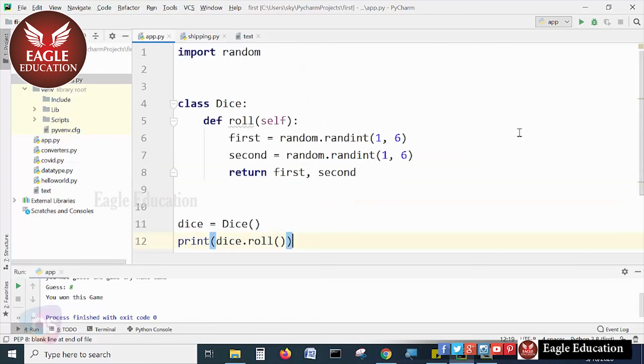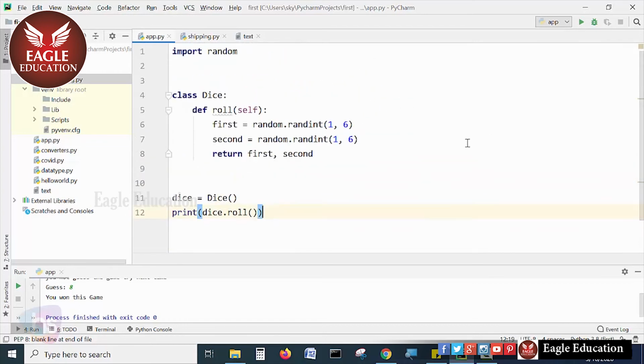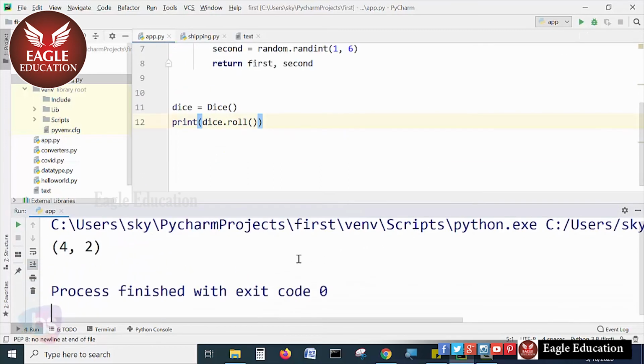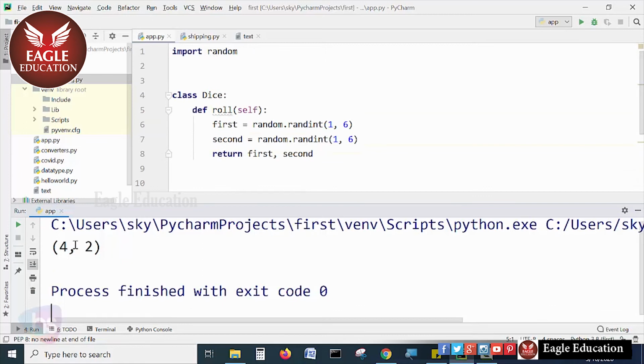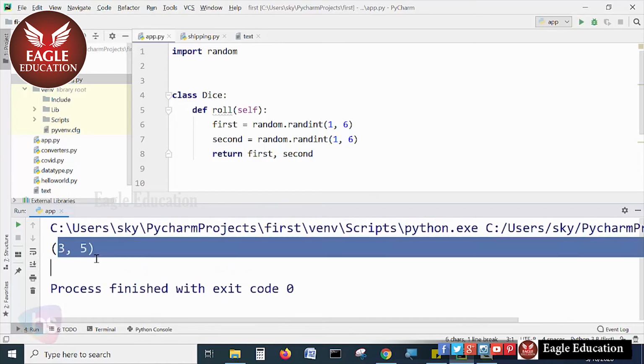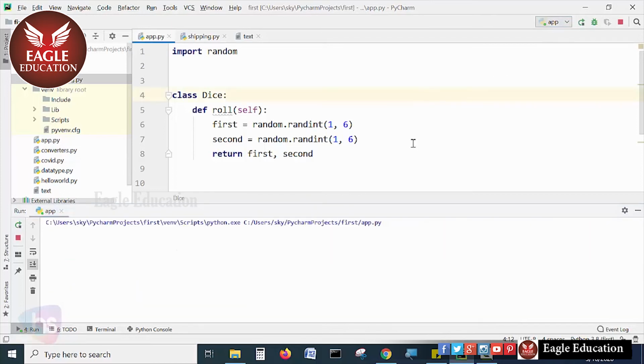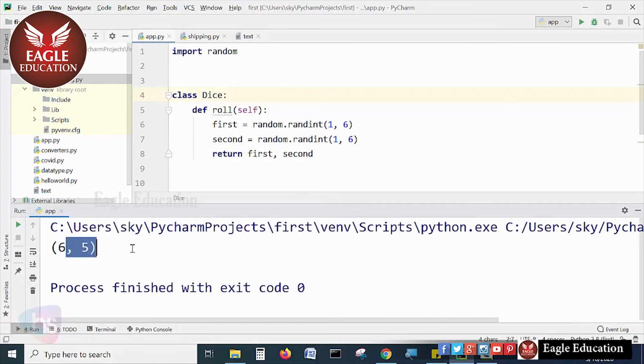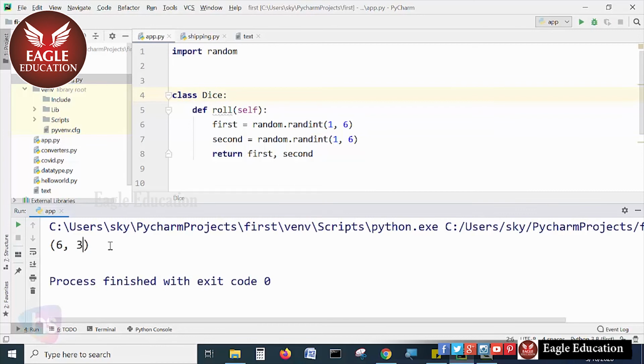Save it and run it. That's it, the basic dice program is done. Now if I run it, meaning if I throw the dice, the possibilities are 4 2. If I run it again, with 2 dice, some other numbers will be displayed, like 3 5. If I throw one more time, it's 6 5. And if I run one more time, you see 6 3.